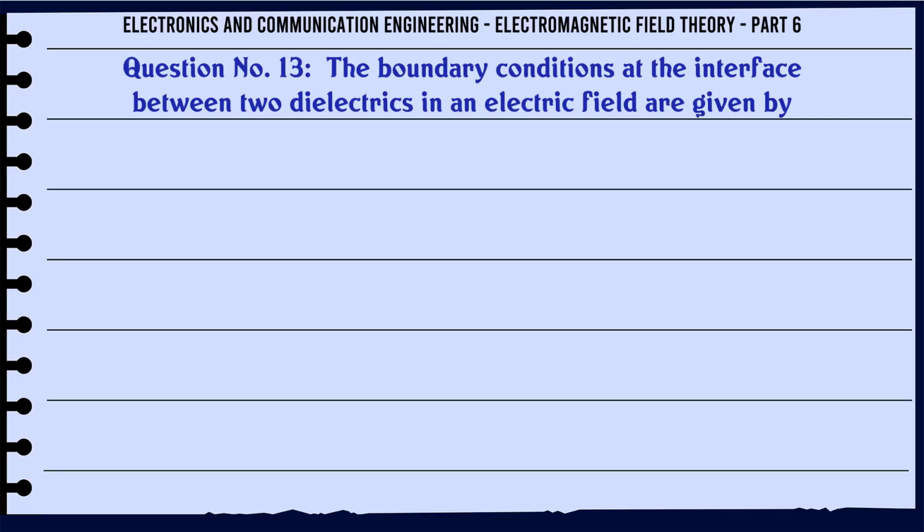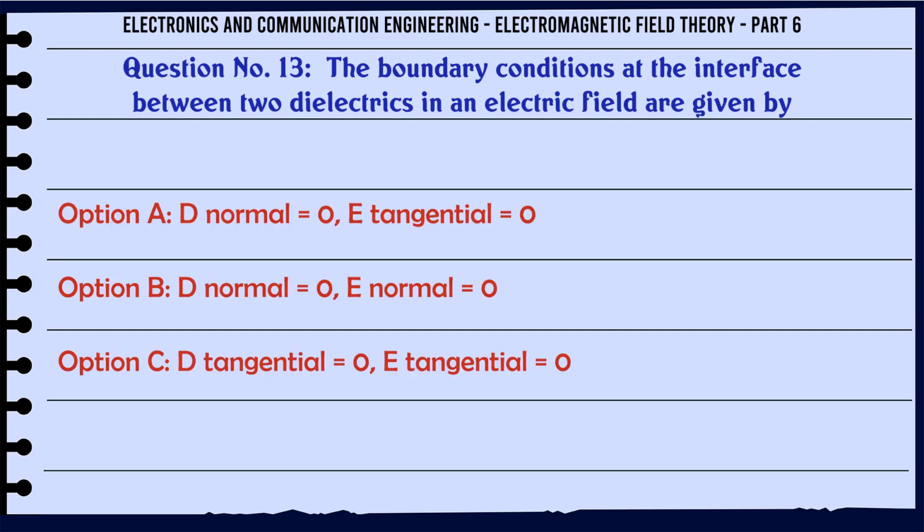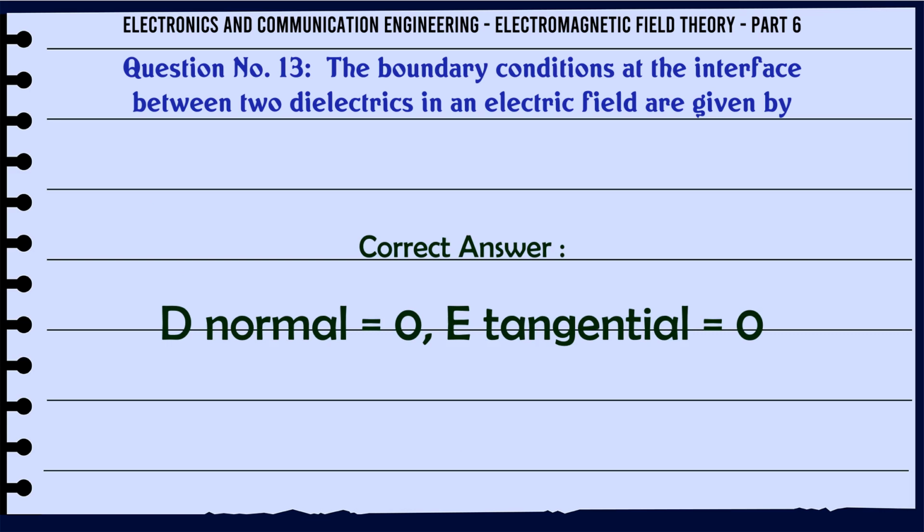The boundary conditions at the interface between two dielectrics in an electric field are given by A. D normal = 0, E tangential = 0. B. D normal = 0, E normal = 0. C. D tangential = 0, E tangential = 0. D. D tangential = 0, E normal = 0. The correct answer is A, D normal = 0, E tangential = 0.